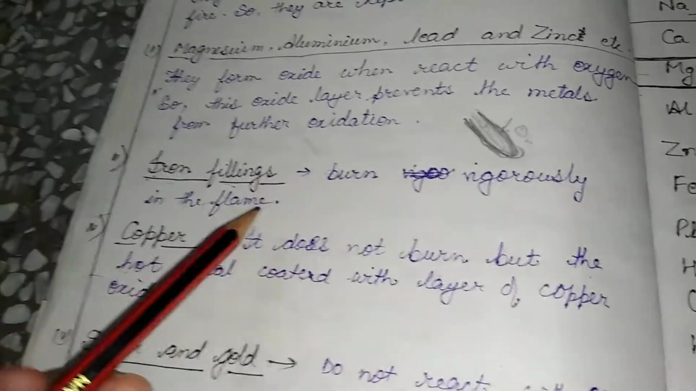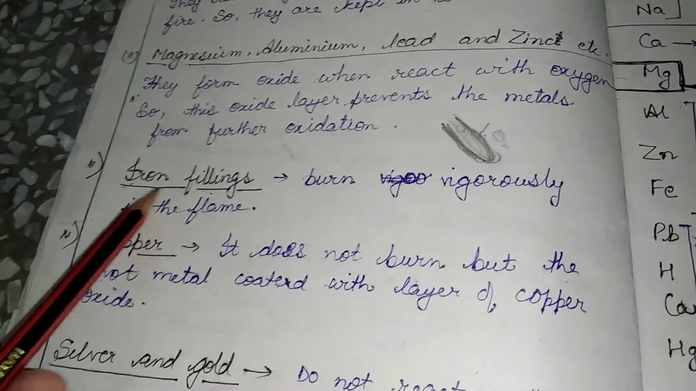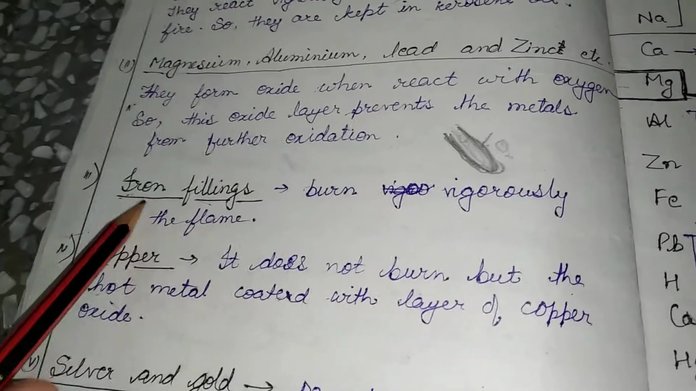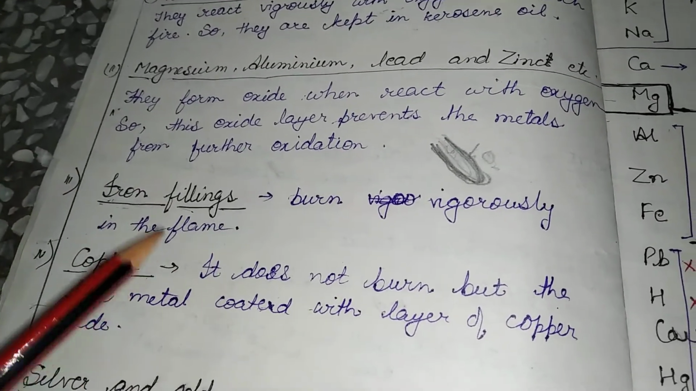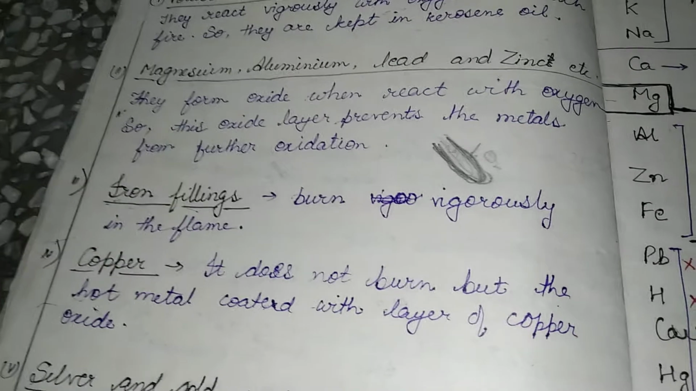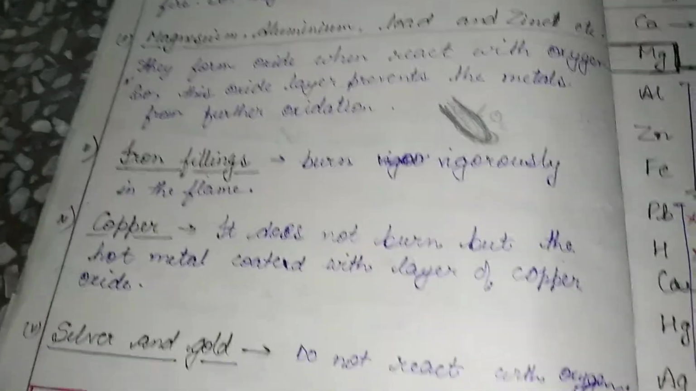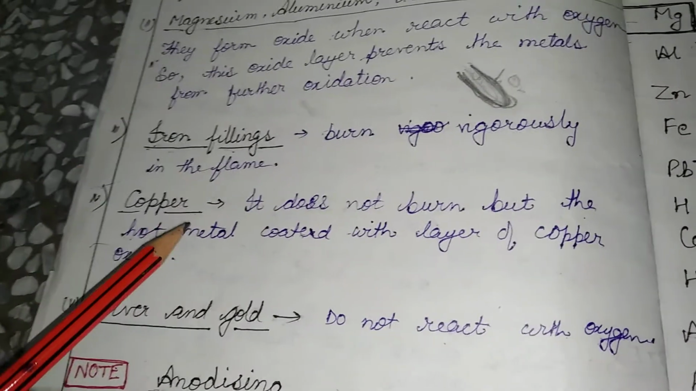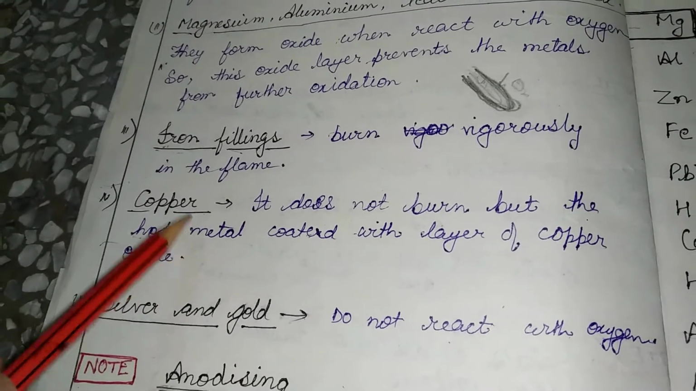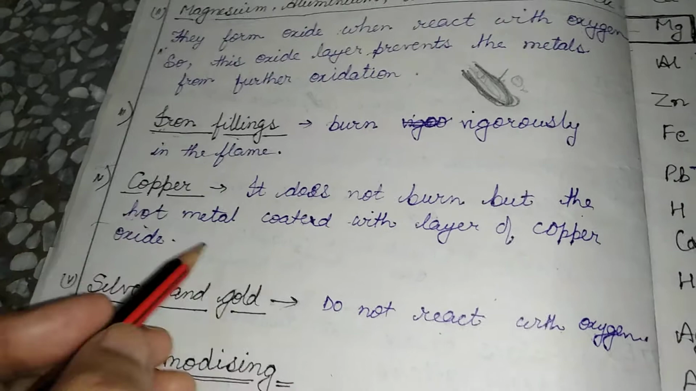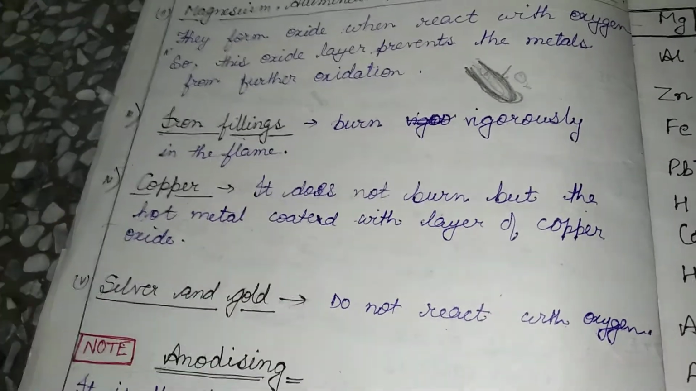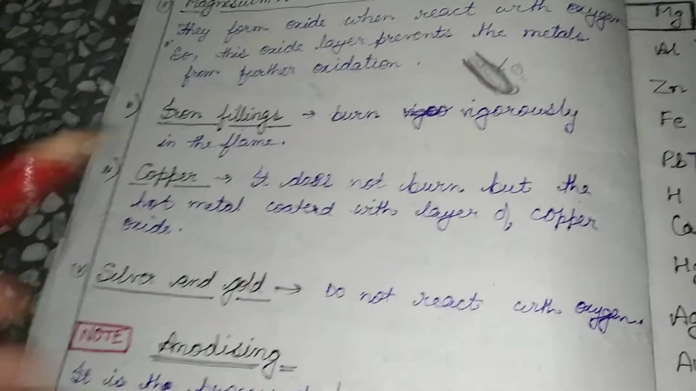The next one is iron filings. Iron has a high melting point and boiling point, but if we put iron filings on the flame, they react vigorously, burn very fast, and cause lots of flame. Now the next one is copper. Copper does not burn with hot metal, it doesn't burn,